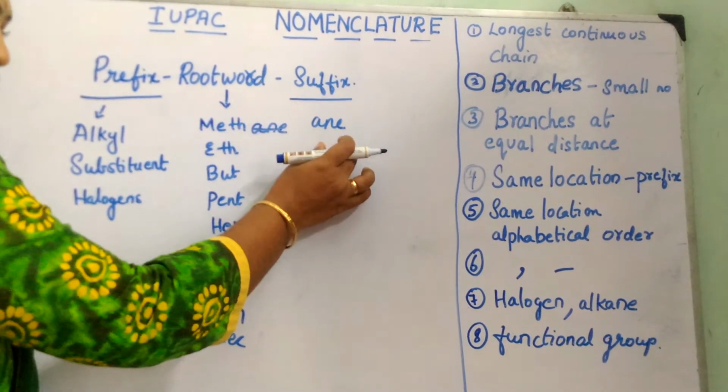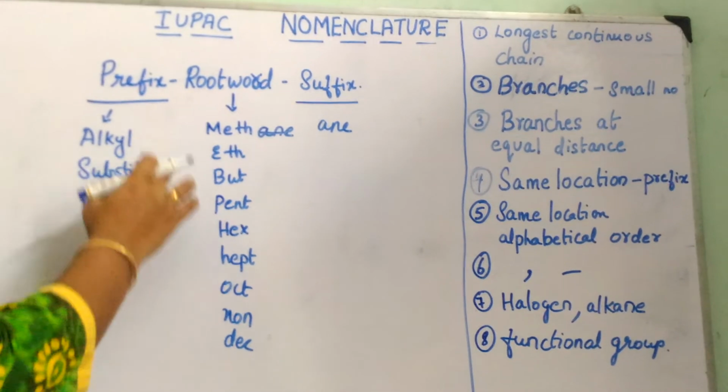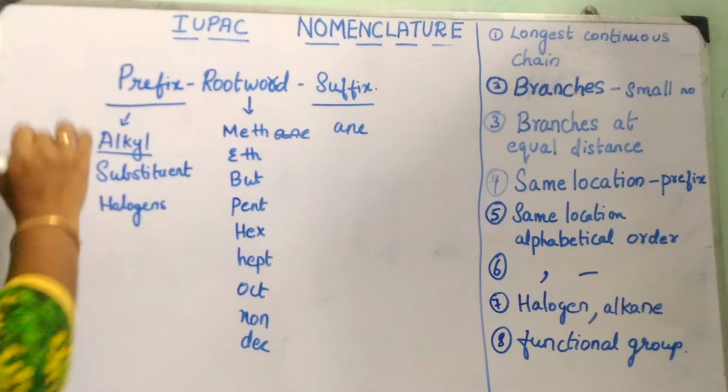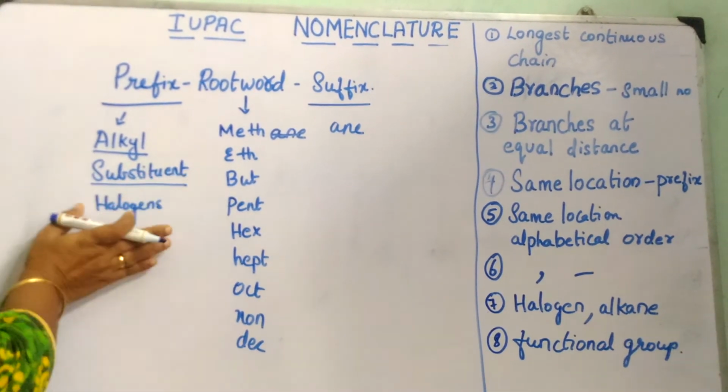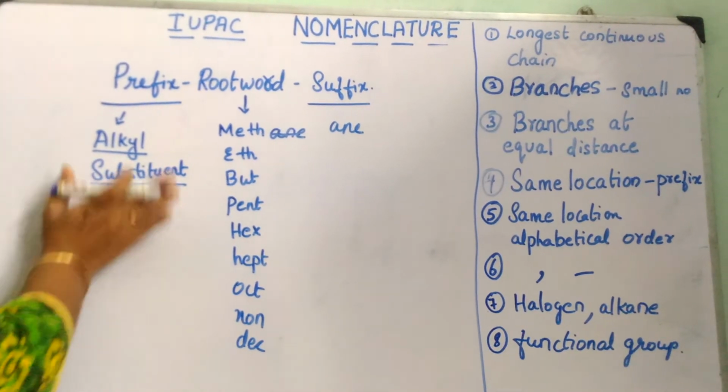And this is the suffix, because we are already adding it here, and the prefix is alkyl, substituent and halogens. What is this alkyl group? And what is a substituent? Halogens have already been discussed, and we already know what halogens are.